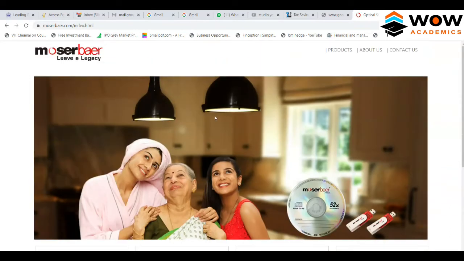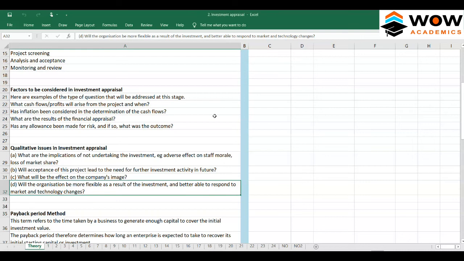See, this is a good example of a bad investment appraisal. This company could have made money. They could have earned a good profit. But over a long period of time, they have entered into a technology which keeps on changing. So they are only at the mercy of the technology. If the technology is going to stay for a long time, they can make more money. But if the technology changes, then their machinery is wasted, the production process is wasted, the employee training is wasted. So it is a lot of effort.